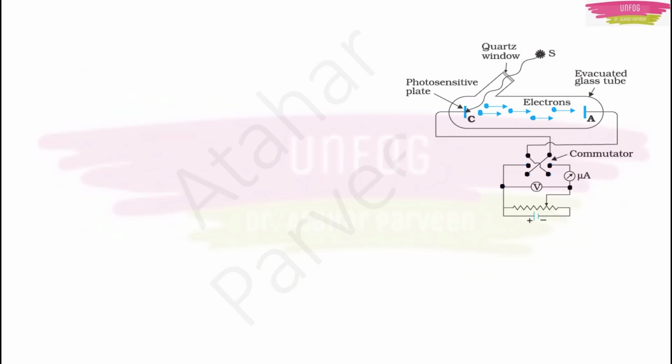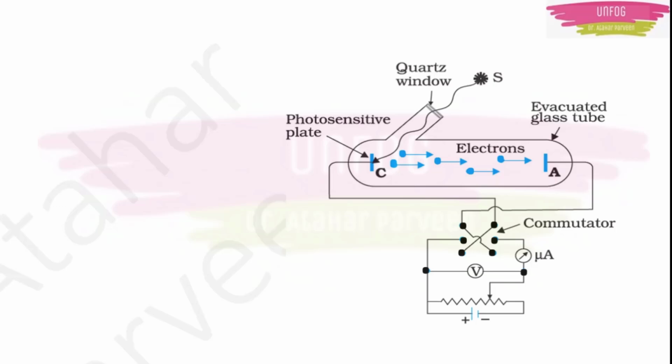Now what Hertz did is, he conducted one experiment to study the photoelectric effect. This is an experiment for photoelectric effect. One glass evacuated tube was taken. In that one window was made. That window was made from quartz. Then two plates were attached. One plate was C and the other plate was A. The cathode and the anode. Now this plate C is an emitter plate. It is a photosensitive plate.